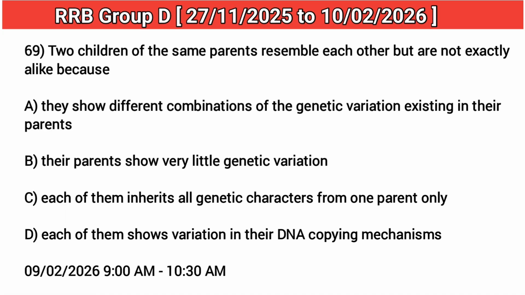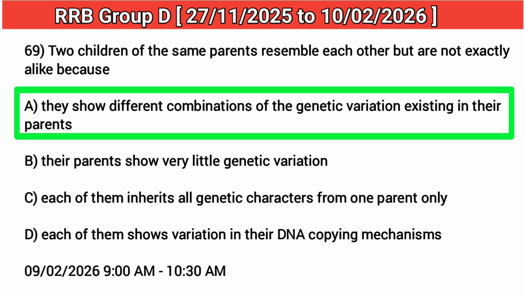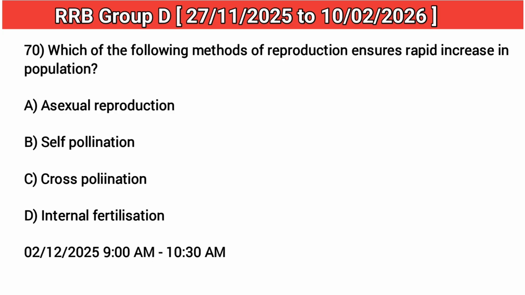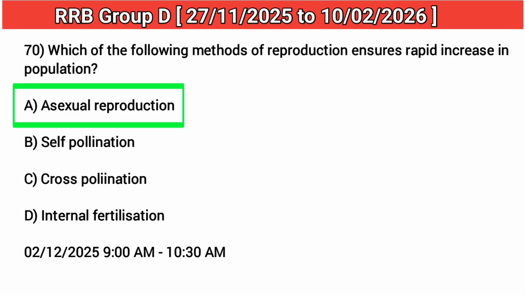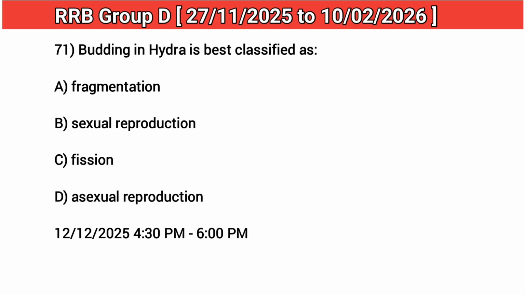69. Two children of the same parents resemble each other but are not exactly alike because. Answer: A. They show different combinations of the genetic variation existing in their parents. 70. Which of the following methods of reproduction ensures rapid increase in population? Answer: A. Asexual reproduction. 71. Budding in Hydra is best classified as. Answer: D. Asexual reproduction.